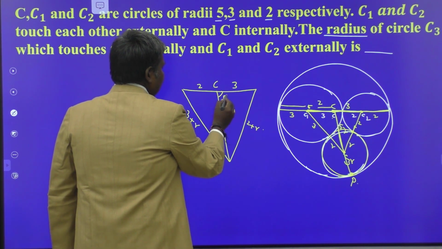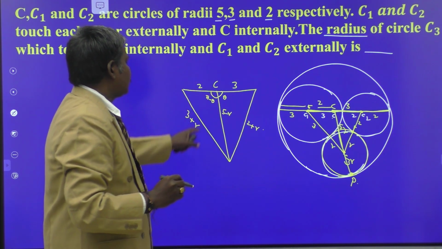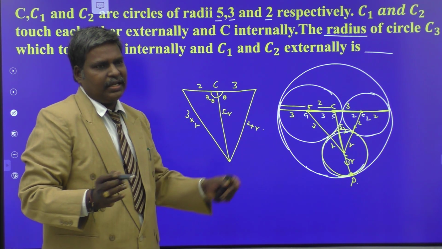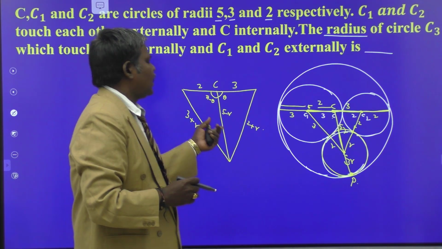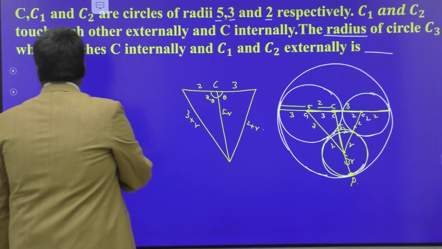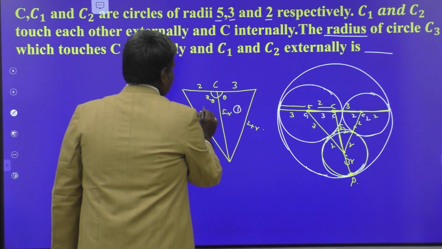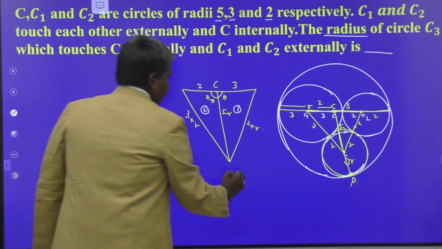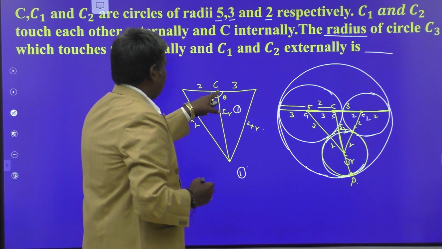Suppose it is angle theta, then automatically the other is pi minus theta. Now, applying the cosine rule for these two triangles separately, equate their cos theta values, and you can get the value of R. Okay, let us try that. So, this is the first triangle, this is the second triangle. For the first triangle, I am going to apply the cosine rule.